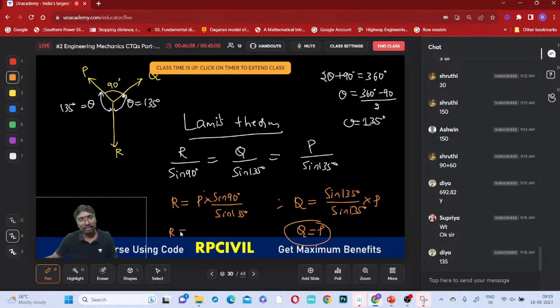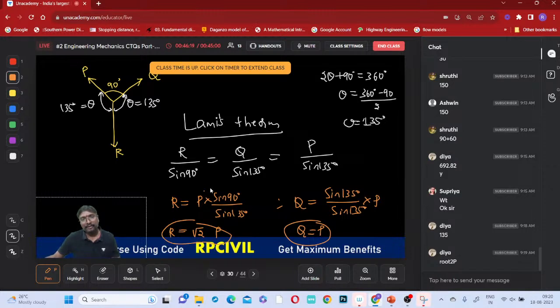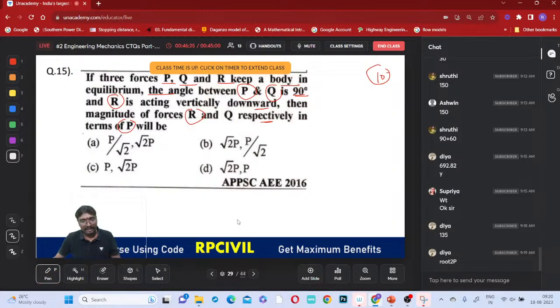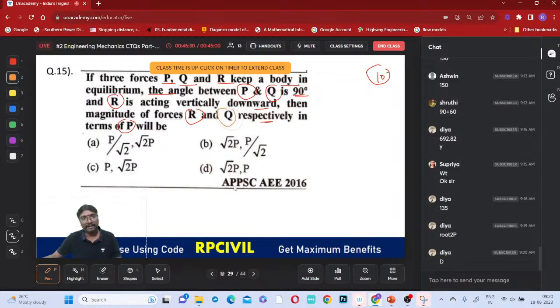What will R be equal to, tell me. R will be equal to how much? It comes to be root 2 P, because sine 135 is nothing but sine 45, and sine 45 is 1 by root 2. That root 2 will go to the numerator, and sine 90 is 1, so root 2 P, right? So which one is the correct answer? The values of R and Q respectively, R first means root 2 P, right? Option D will be the correct answer.